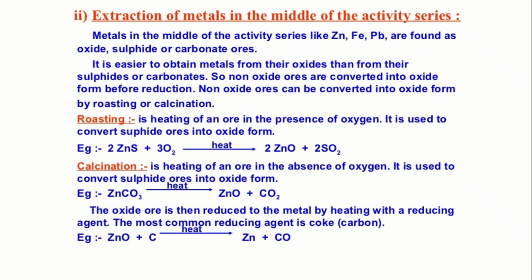Roasting and calcination are very important. Roasting is heating of an ore in the presence of oxygen. It is used to convert sulfide ore into oxide form. Next, calcination is heating of an ore in the absence of oxygen. It is used to convert carbonate ore into oxide form. The oxide ore is then reduced to a metal by heating with a reducing agent. The most common reducing agent is coke. I hope you understood: in roasting, presence of oxygen; in calcination, absence of oxygen.